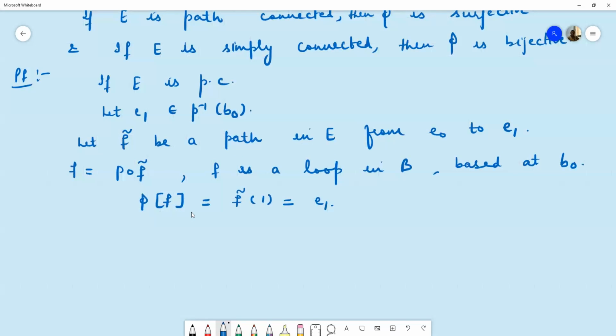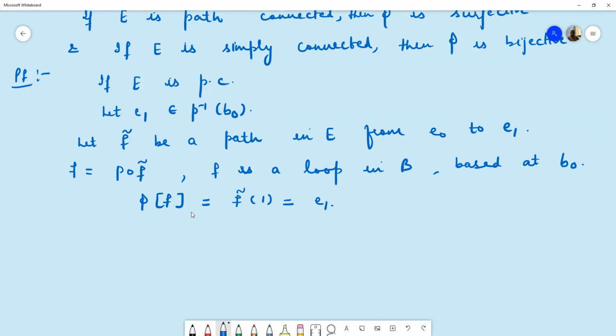That means the path homotopy class of F belongs to the fundamental group of B with respect to B naught. And if F is equal to P circle F curl, that means F curl is a lifting of path F. And we know every path has a unique lifting. So this F curl is the unique lifting of F starting at point E naught.